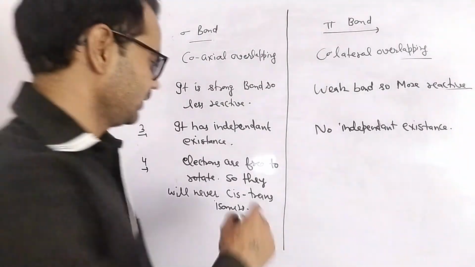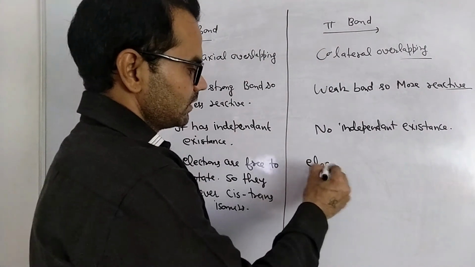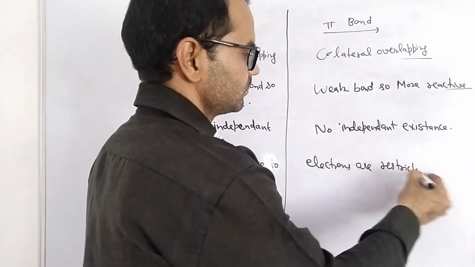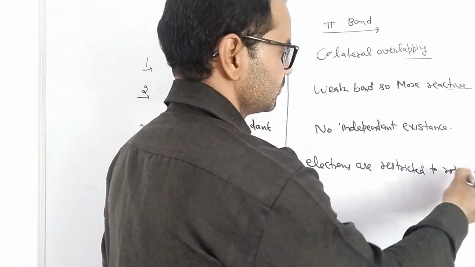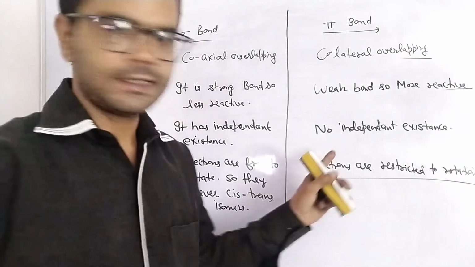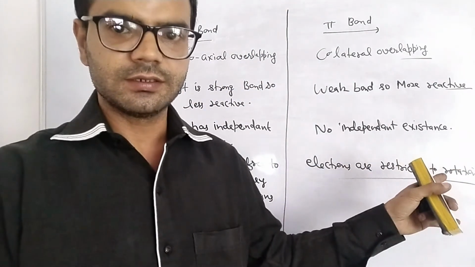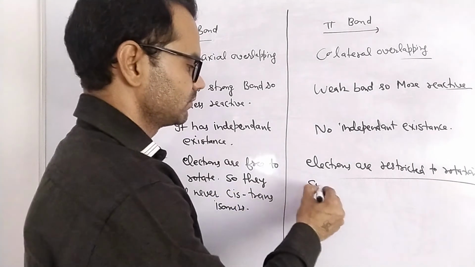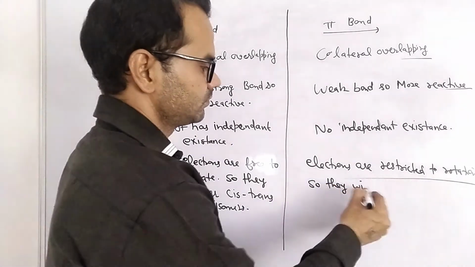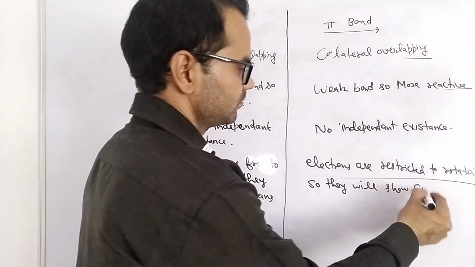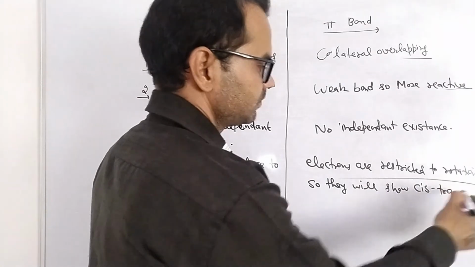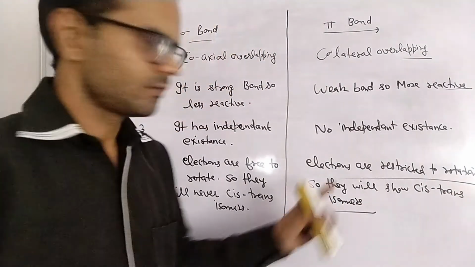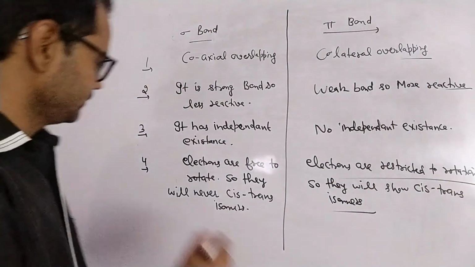But in pi bond electrons are restricted. Electrons are restricted to rotation, so they will show cis trans isomers.